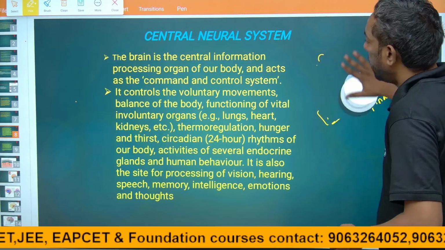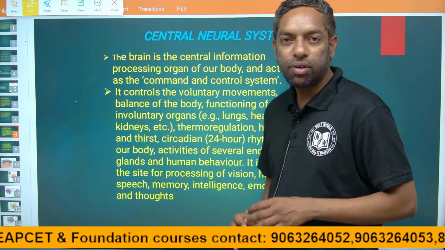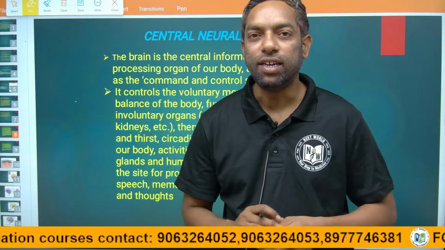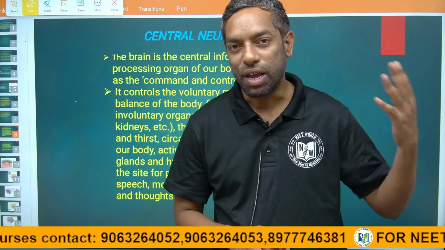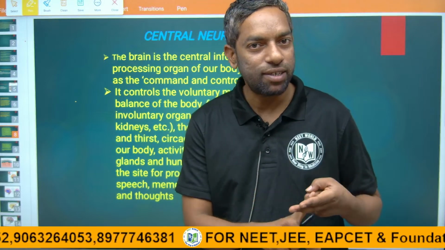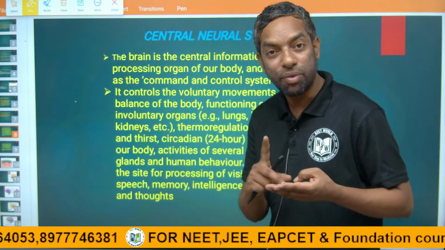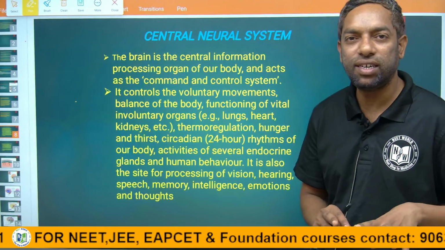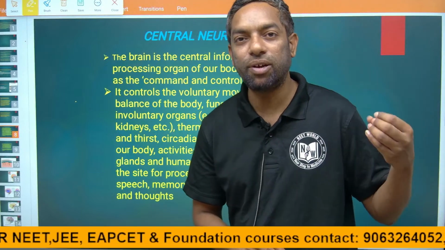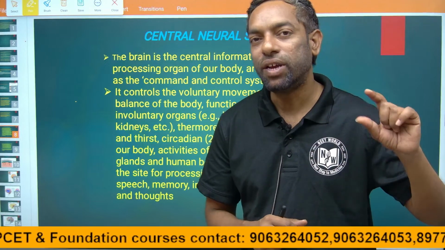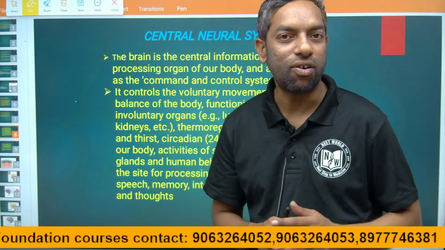So brain, what is brain? Brain is the most important organ for any species. It can analyze, it can give intellectuality, it can give emotion. Brain can control any system also: digestive system, respiratory system, circulatory system, reproductive system, muscular system, any physiological condition of the species can be controlled by the brain. That is why brain is the most important organ.